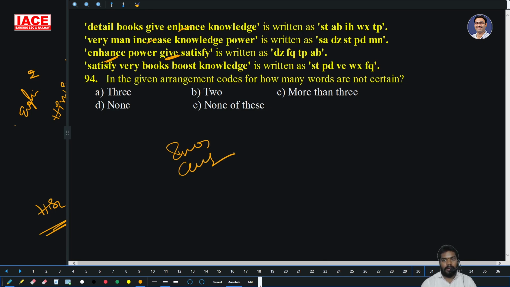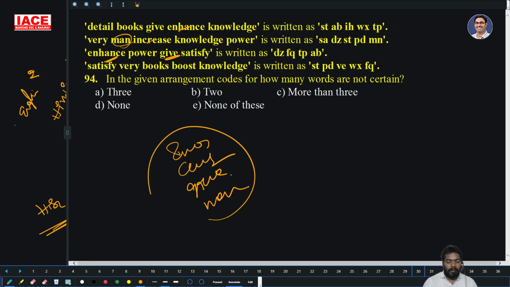The next, satisfy. Man also not certain, because man is in the first question, I got 2 codes. So how many up to now? 4. So more than 3. Go with more than 3. You cannot determine that. The either-or case is satisfied.